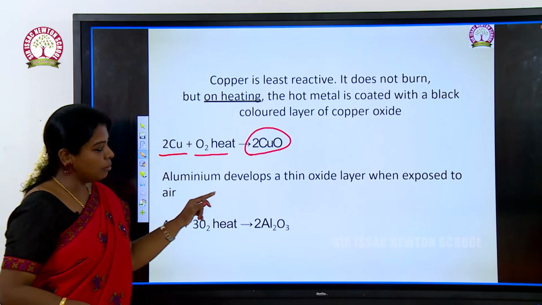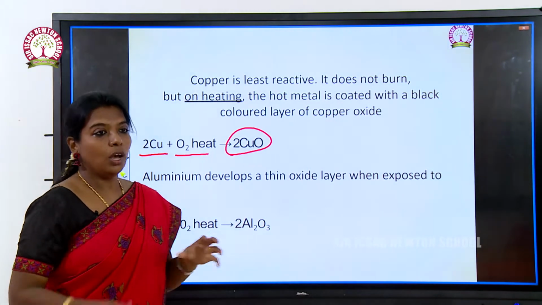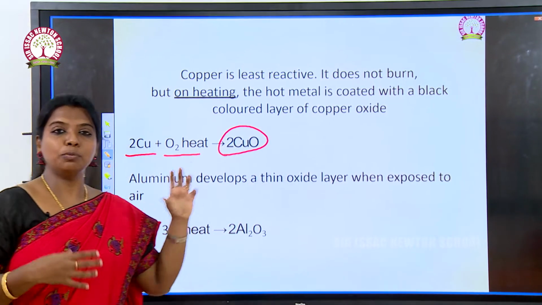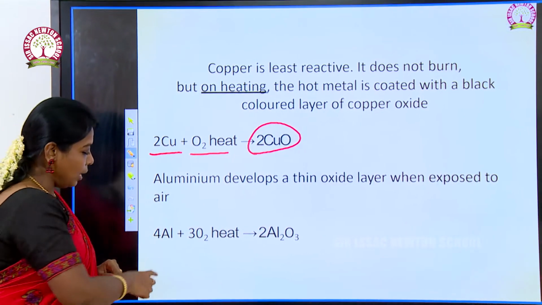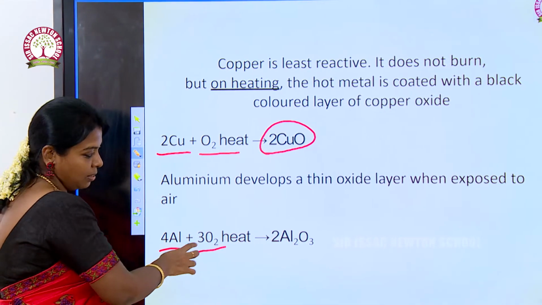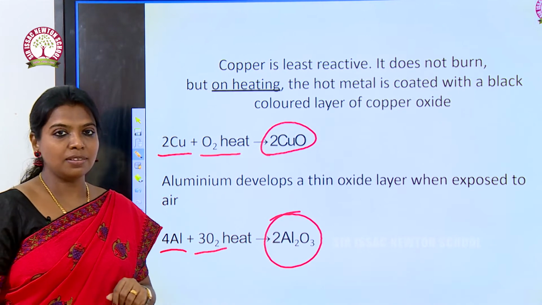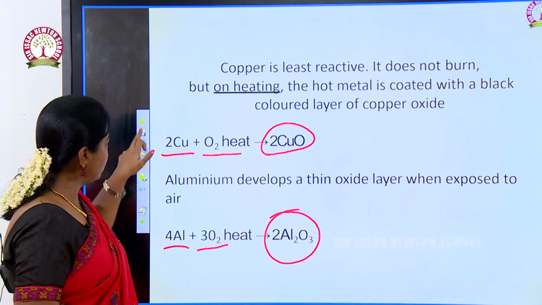Next one is aluminium. Aluminium also develops a thin oxide layer like copper. Copper develops a black layer. Likewise, aluminium, when exposed to oxygen, also forms a thin layer. So aluminium, when heated, gives aluminium oxide. Okay, can you understand? So, these are the reactions of metals with oxygen.